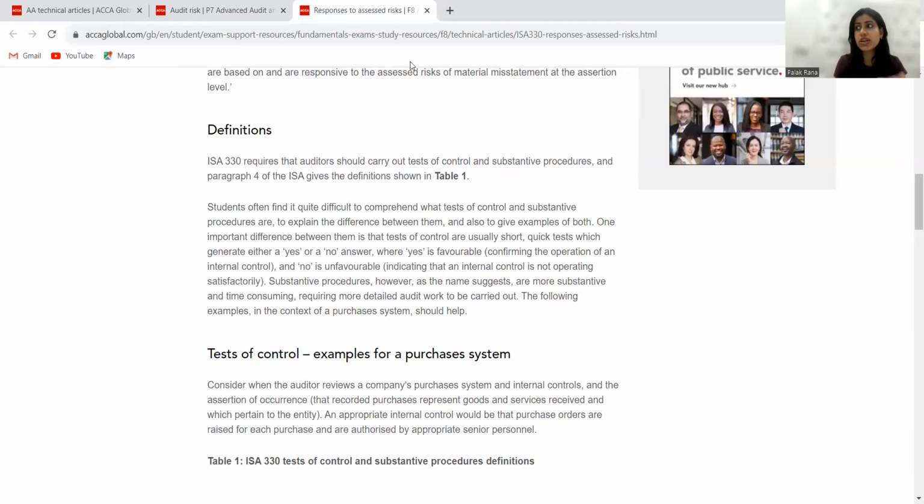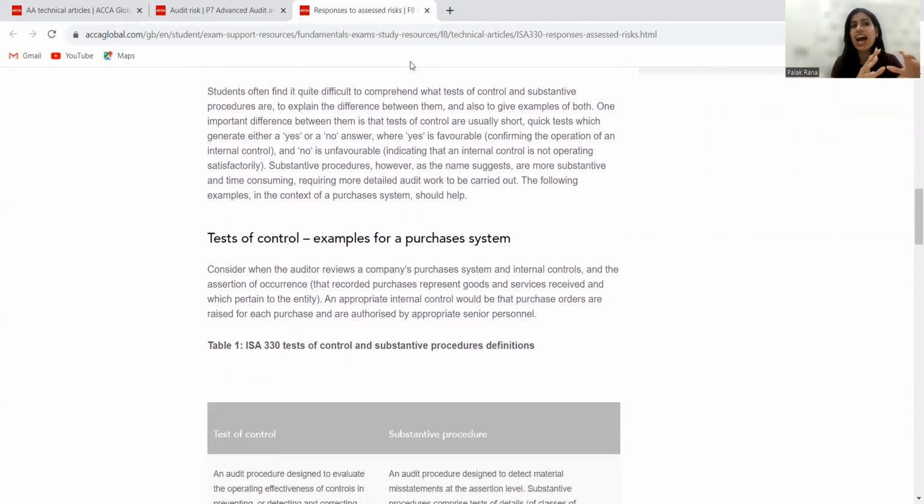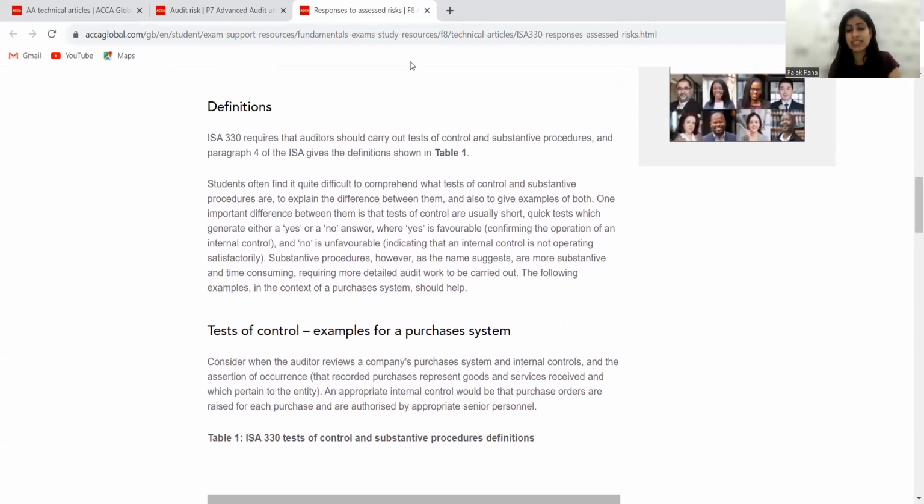What is the difference between test of control and substantive procedure? You have to know the difference while attempting these questions. First of all, test of control is not that detailed as compared to substantive procedure, as the name tells. So test of control is just like I am testing the control whether the controls are operating or not, either yes or no. Just a short term work, right? The work is less. That's why the result is also less in test of control as compared to my substantive procedure, because substantive procedure is more detailed. Detailed work is involved in substantive procedure.